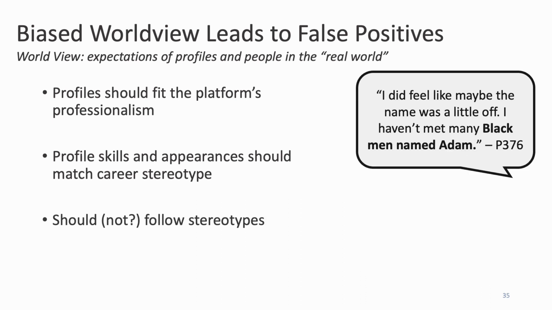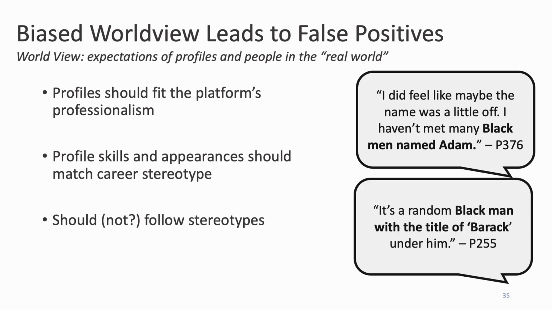Lastly, some participants directly ground their reasoning in identity-based stereotypes themselves. For instance, one participant notes that they believe that it's strange for a profile of a black man to be named Adam and is thus a sign of artificiality. However, some participants also believe that if a profile follows stereotypes too closely, they may also be artificial. For instance, one participant believes that it's stereotypical for a black man to be named Brock and thus draws suspicion. Thus, regardless of whether individuals actually follow these stereotypes, groups that are more heavily associated with stereotypes may be more likely to experience this type of bias.